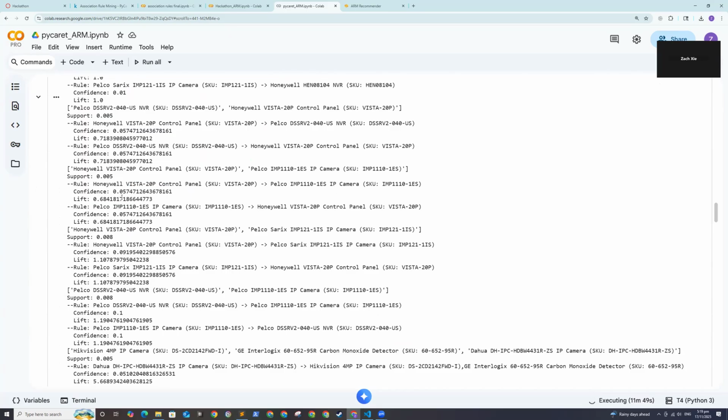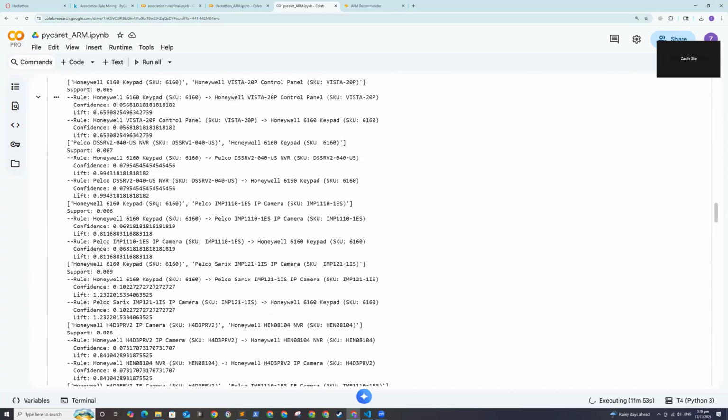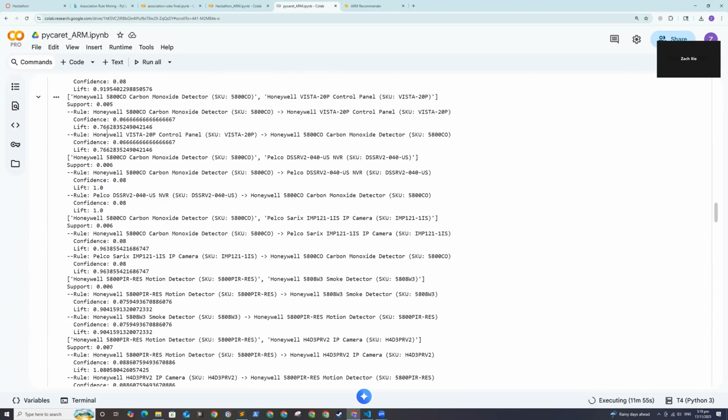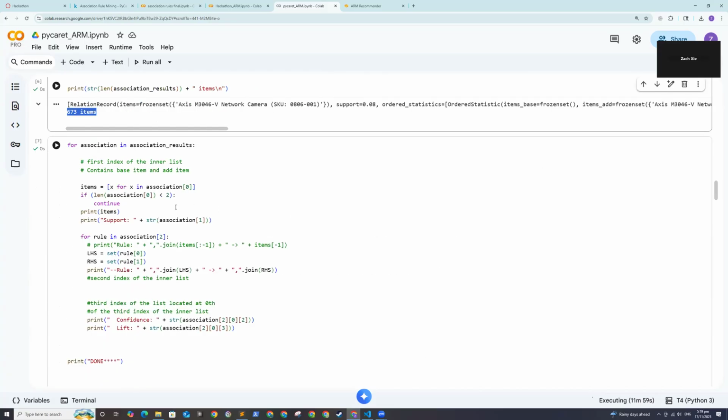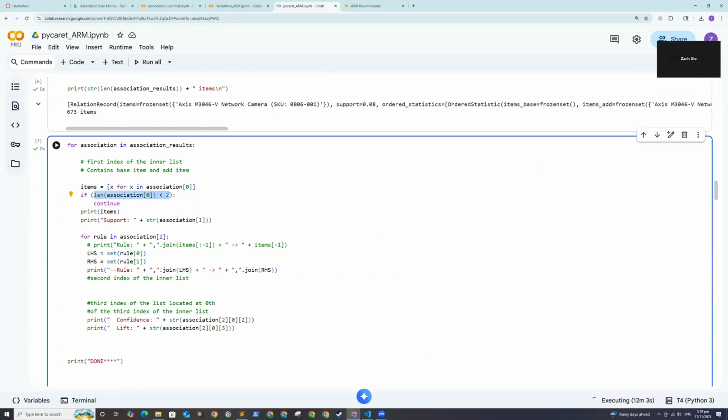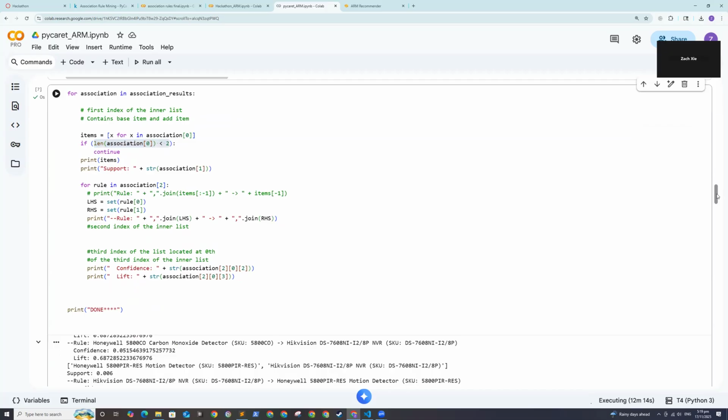I'm printing out the confidence and the lift for each of these rules. Notice that here I am excluding single items. I'm checking to make sure that in this association I have at least 2 items, because it's meaningless to consider a single item.